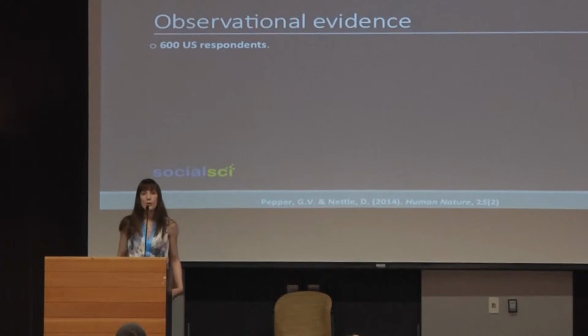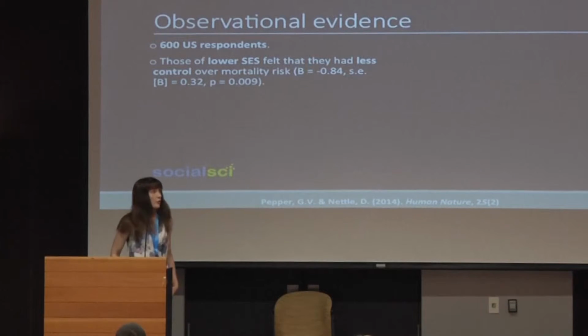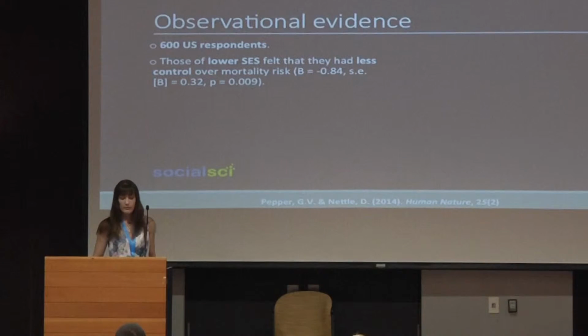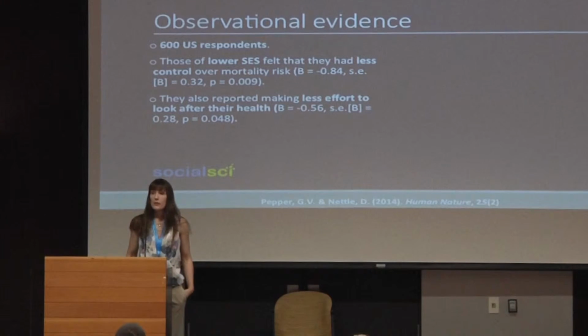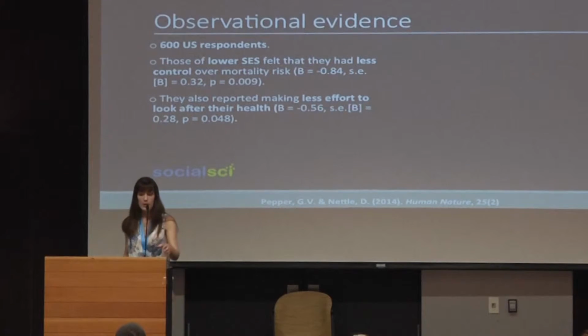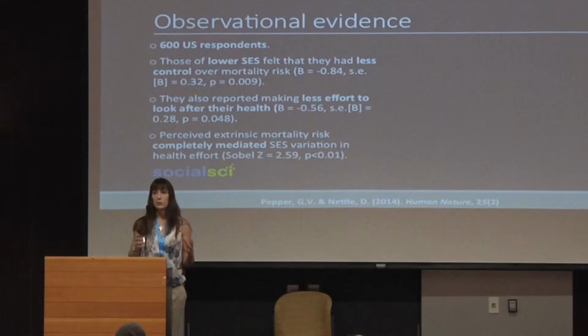I surveyed 600 US respondents via Social Sci, who kindly agreed to give me free access to these participants. And what I found was that the lower SES participants felt that they had less control over their mortality risk. In fact, they reported that each incremental extra piece of effort that they could put into their health, they thought would do relatively little to extend their life expectancy. I also found that these same people, unsurprisingly, reported investing less effort in looking after their health. Indeed, perceived extrinsic mortality risk was a full mediator of the relationship between socioeconomic status and health behavior in this